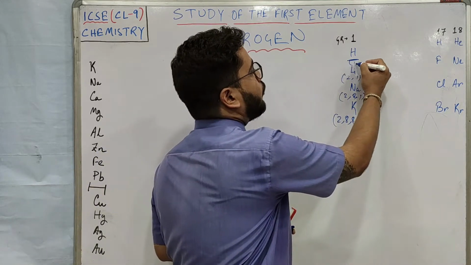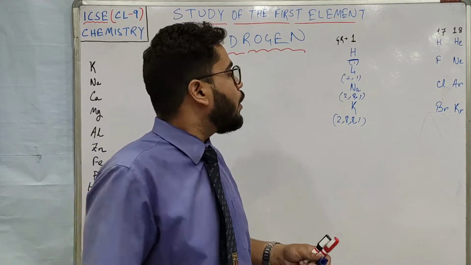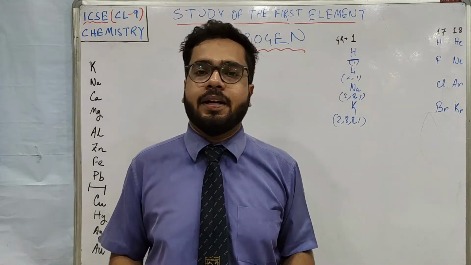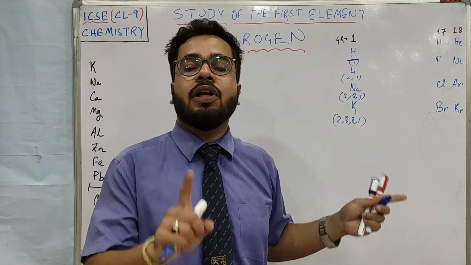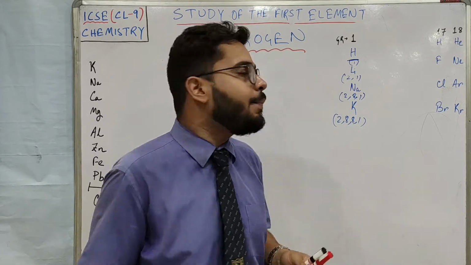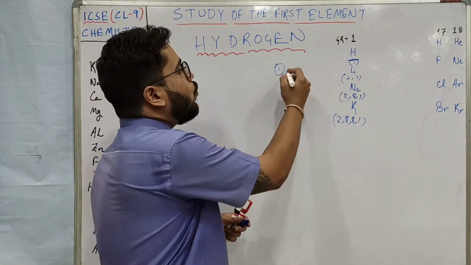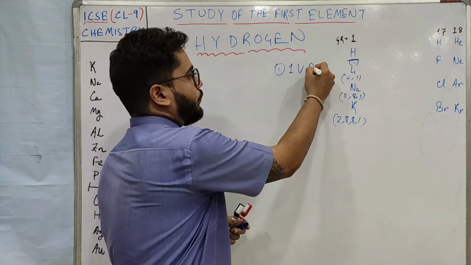So hydrogen's electronic configuration we can write as 1. If you look at the valence electrons of all these elements, you will see there is only one electron in their valence shell. So this is the first similarity we can say, one valence electron.